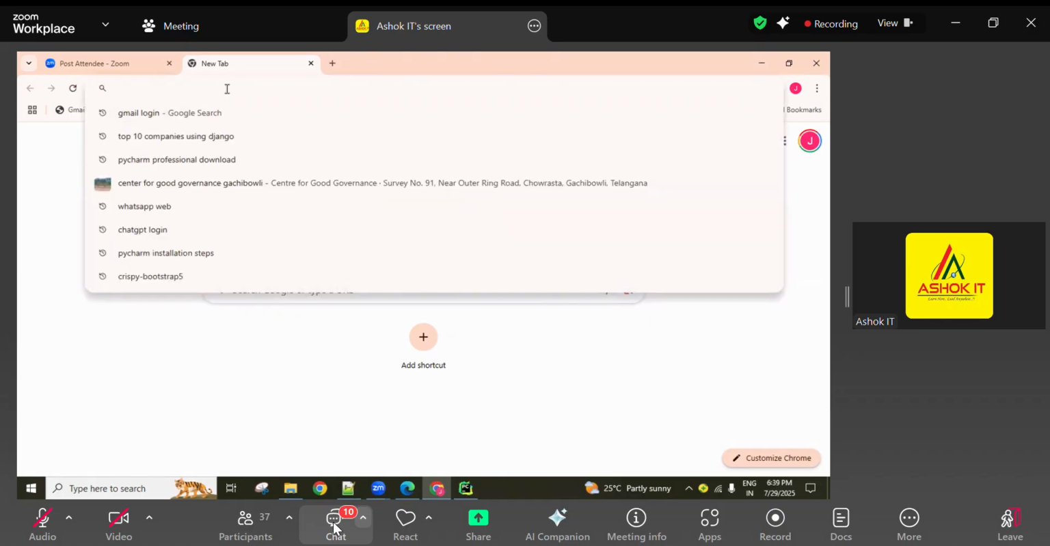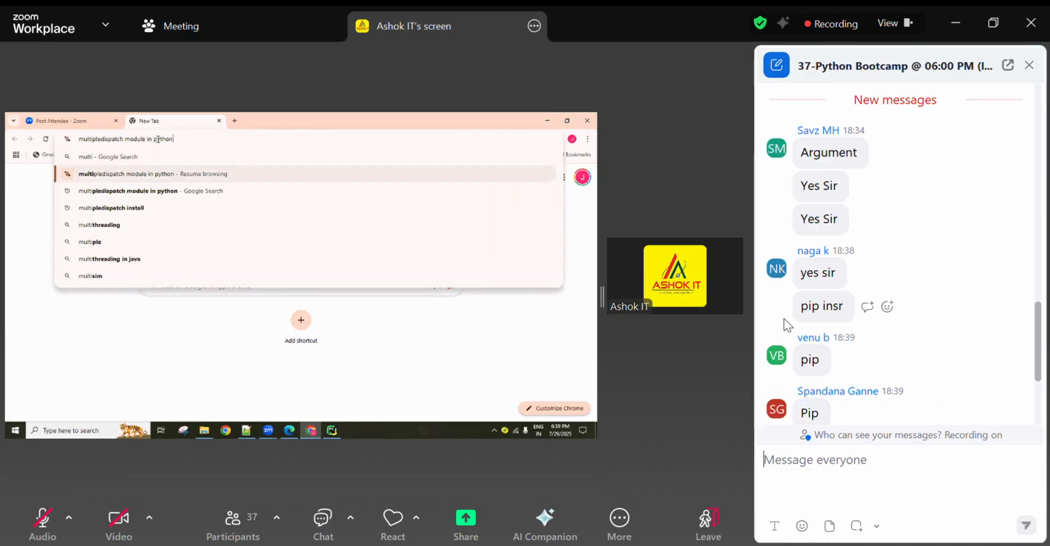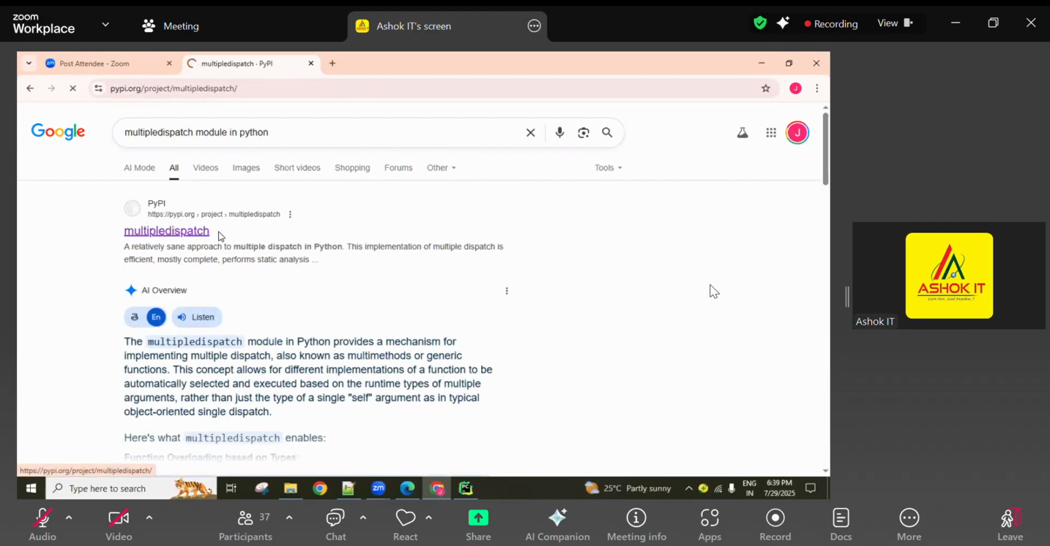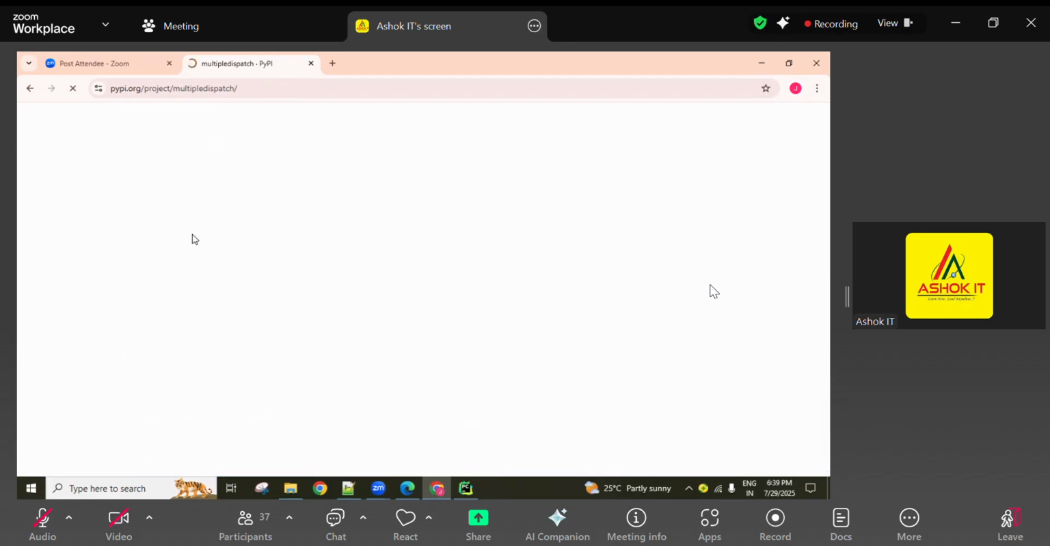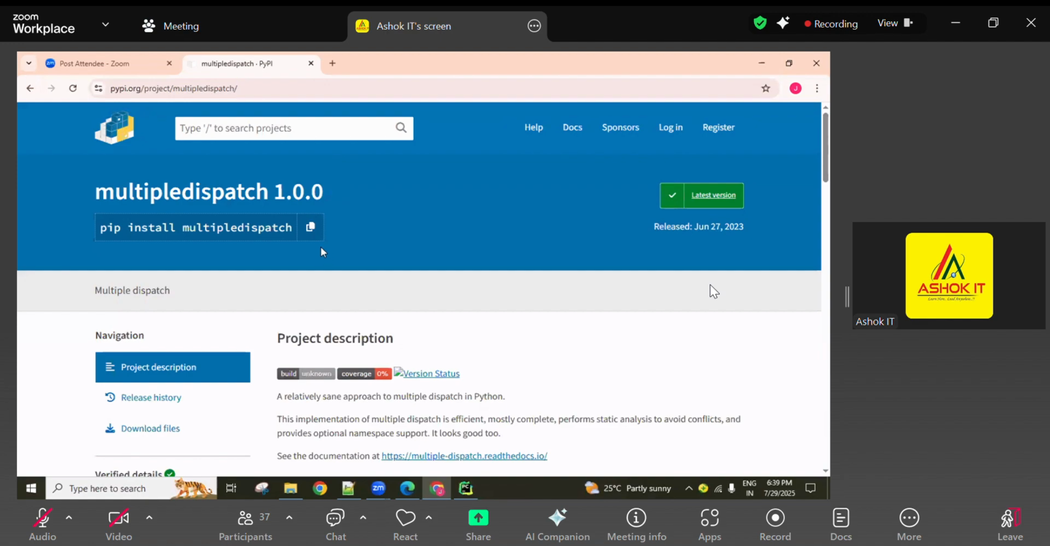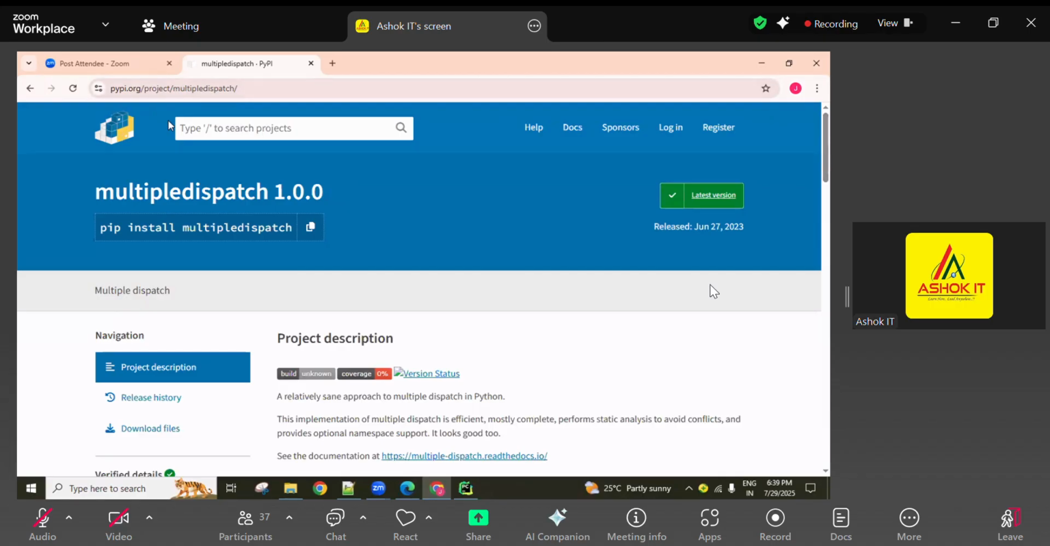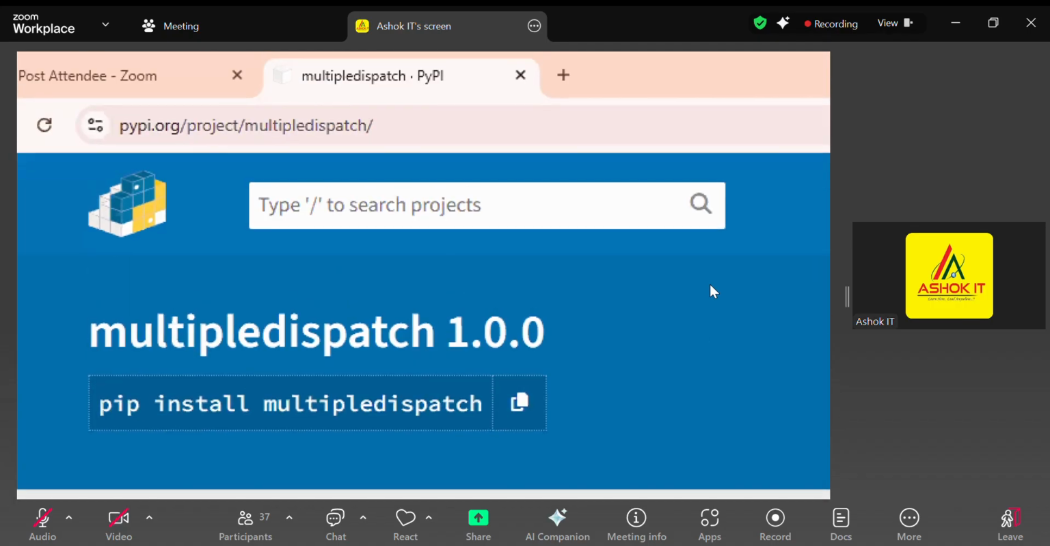Okay, very good. Now here, the multiple dispatch module in Python I'm typing. This is a module, guys, the multiple dispatch module. We have to install this module if we want to work with polymorphism completely. Pip install multipledispatch. This is PyPI, the Python Package Index website, guys, where all Python related modules will be available.